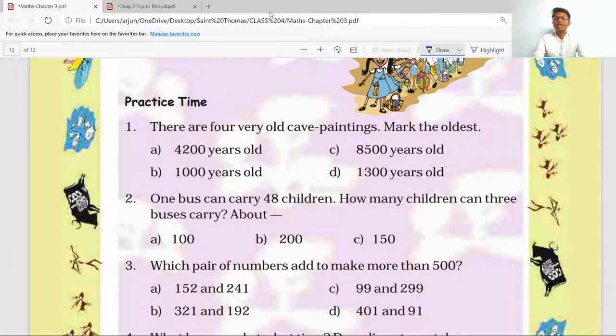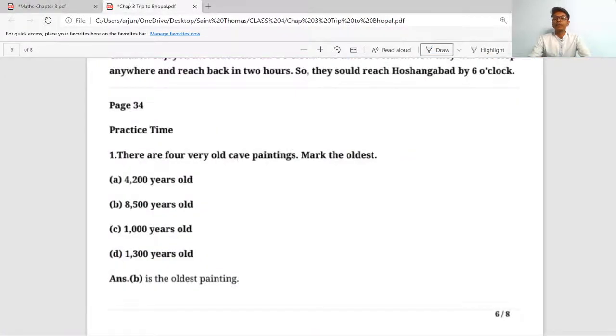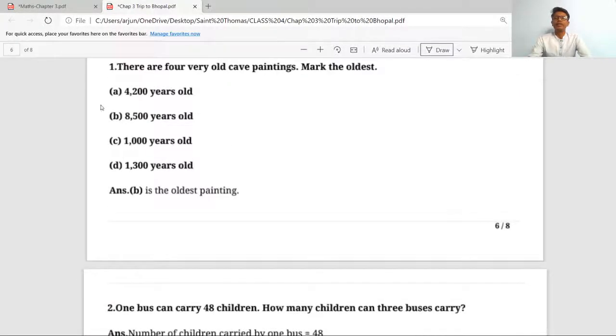So now let's do the practice time activity. So we will see all the questions one by one. Question number 1. There are 4 very old cave paintings. Mark the oldest. So here are some options and your answer will be B, 8,500 years old. This answer is given in your textbook in the theory portion, you can see.